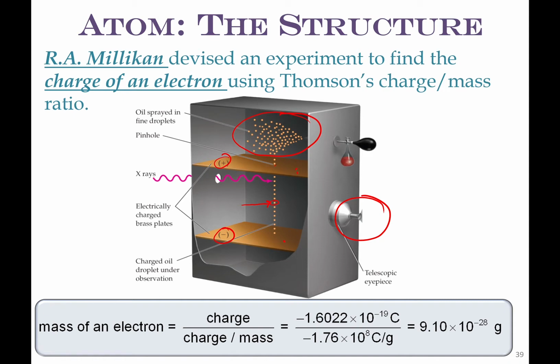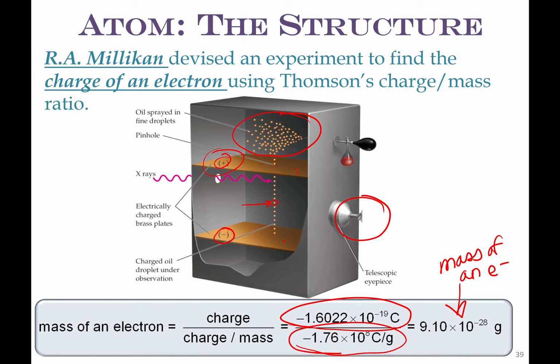And by doing that and looking at what the voltage was on those plates at that time, that would give him the charge of the electron, because the exact opposite positive charge would attract it enough so it wouldn't go anywhere, but it wouldn't continue to fall. So that charged droplet, he found the charge. So this is the charge here, divided by the charge to mass ratio, and they're able to then find the mass of an electron.